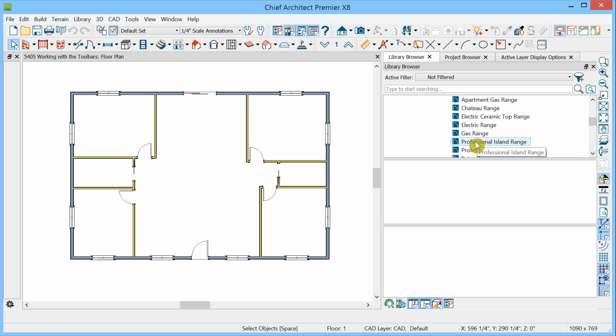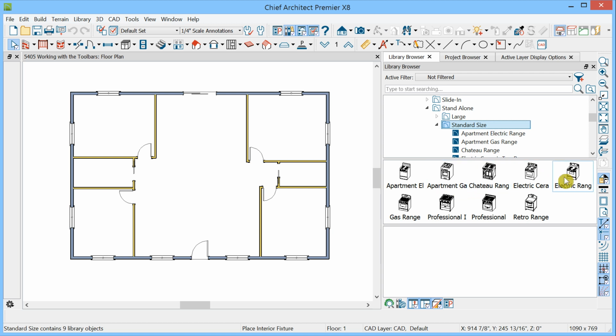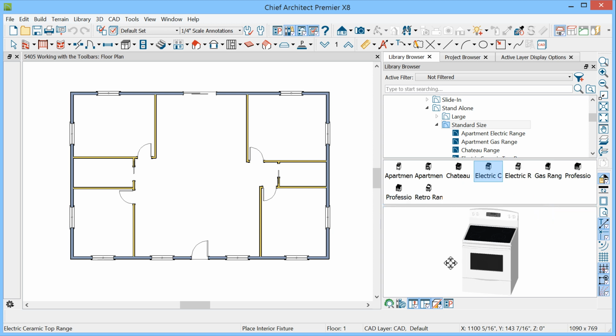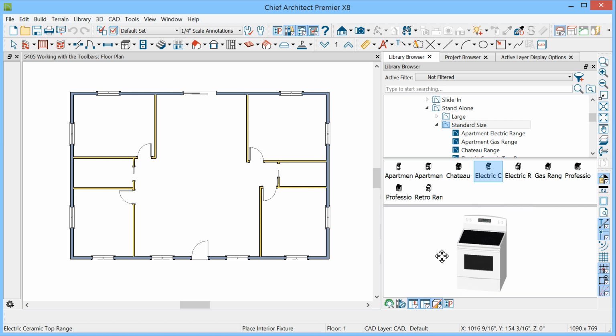So I'll just click on one of these, and we see it here in the Selection pane and in the Preview pane. If we go back up here and click on the folder, we'll see all of the choices. Pick one here in the Selection pane, it shows in the Preview pane. We can adjust the panes here too, and in the Preview pane you can drag to look at it in different positions. You can restore the position that it is initially in by clicking on it here, and you can use the mouse wheel to go in and look at it or move farther out.